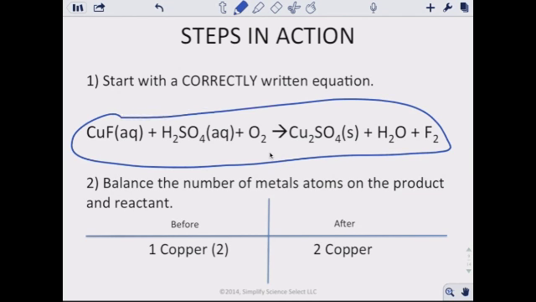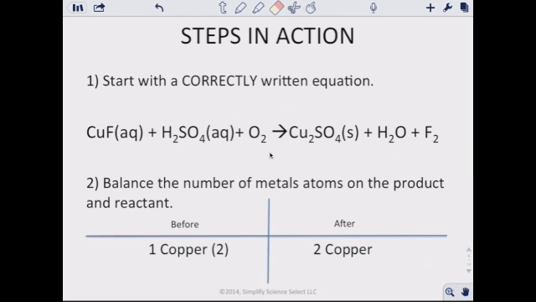There it is. And then the next step is we balance the number of metal atoms on the product and reactant. So when we're looking at the metals, we look at our copper. Copper is a metal. That's right there. It's also right here. So what we do is we have to balance this out.